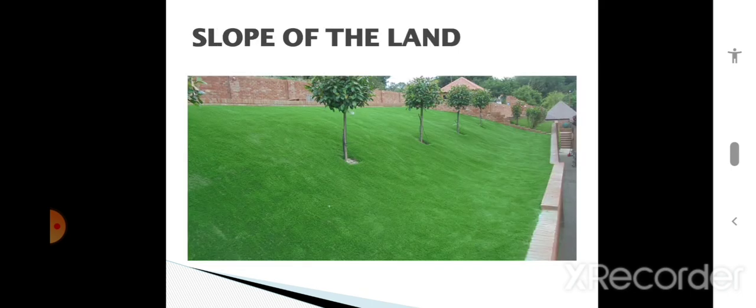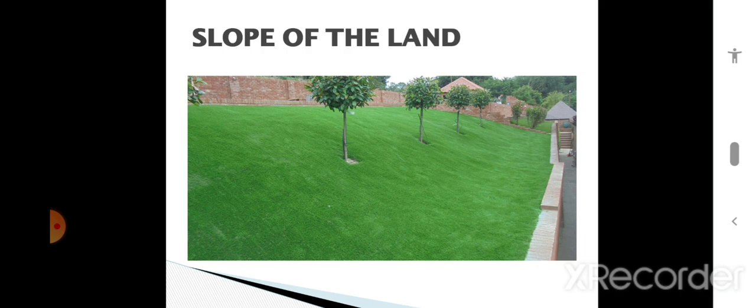Slope of the land, as I told you already in the case of altitude, the vegetation on the slope of the land will be different from the vegetation in the high altitude areas. We can see some types of grasses and some types of trees on the slope of the land, whereas in the high altitude areas we can see some grasses. These are the factors which affect the natural vegetation of a particular area or the thickness of a particular area. I hope you all understood.